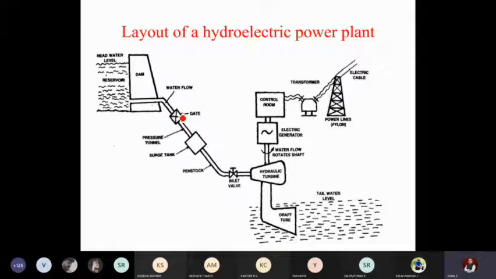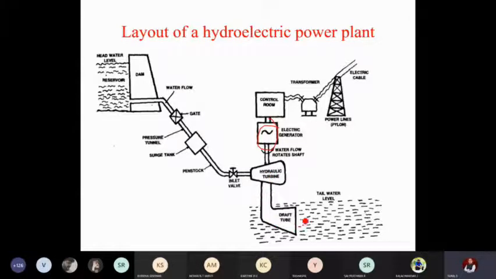When the water is let to flow, when you open the gate, it starts flowing through the turbine. In the elements of mechanical engineering, you have studied the concept of turbines. In simple words, it is a wheel with a certain number of blades. When the water hits the blades, the wheel starts rotating, so the shaft of the turbine, which is connected to a generator, rotates, and power production takes place. The generator produces electricity, which is then fed to a power grid. Now, after hitting the turbine, what happens to the water?